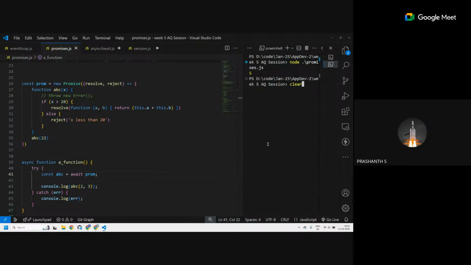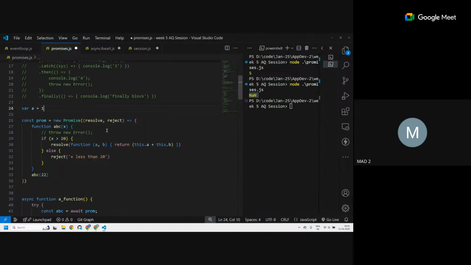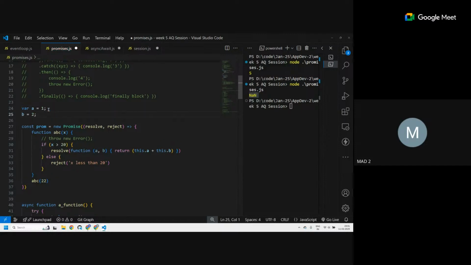If you have var a and var b, then it will take those values. Let's have var a equal to 1 and var b equal to 2.